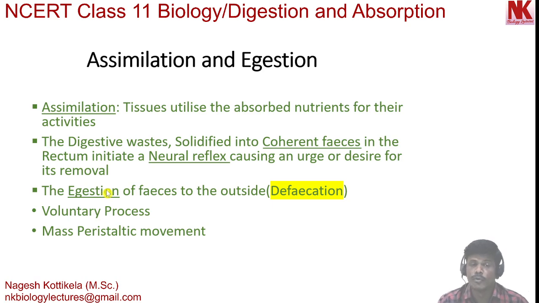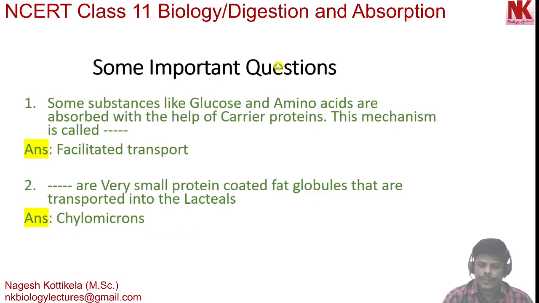Egestion is the removal of feces from the body. This process is called defecation. It is a voluntary process. It occurs by mass peristaltic movement. Peristalsis is a wave-like movement seen in the alimentary canal. So this is about assimilation and egestion. This is all about today's topic.